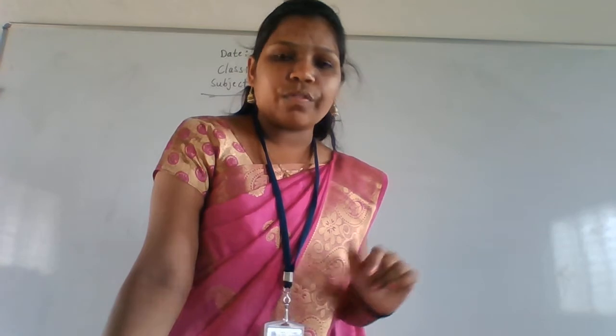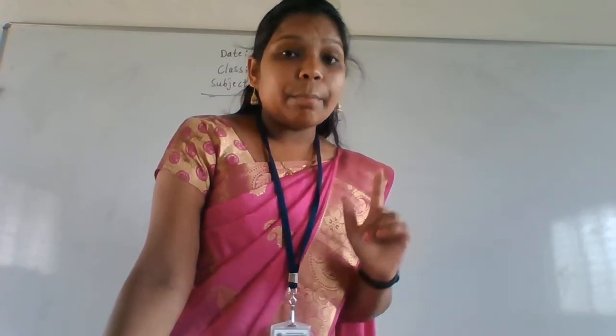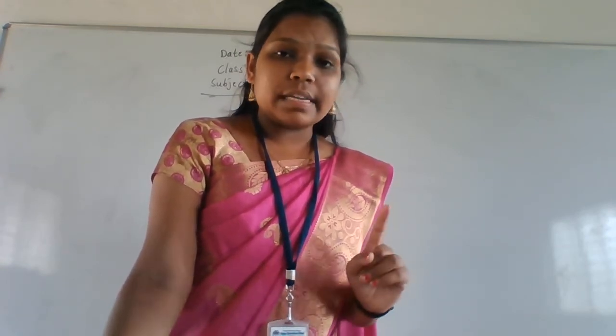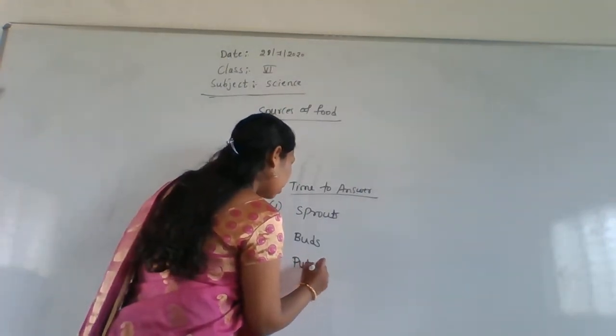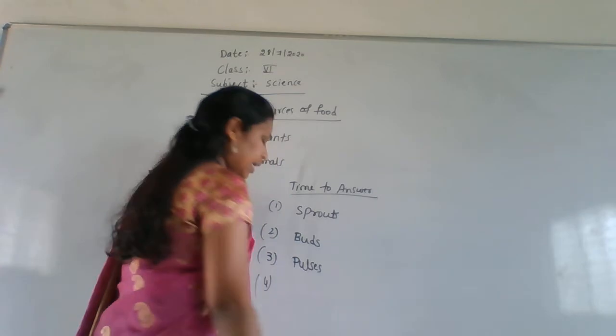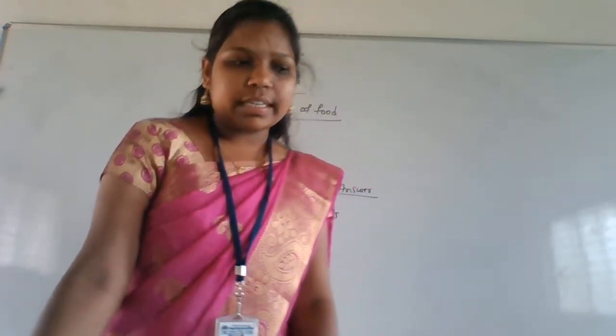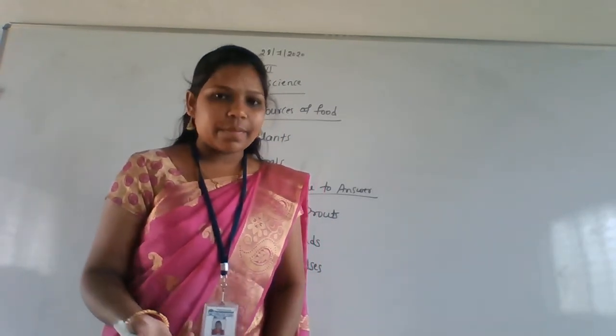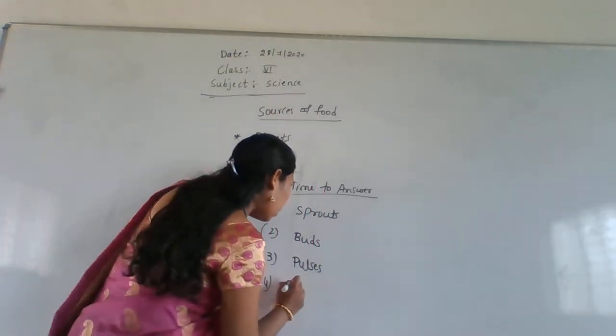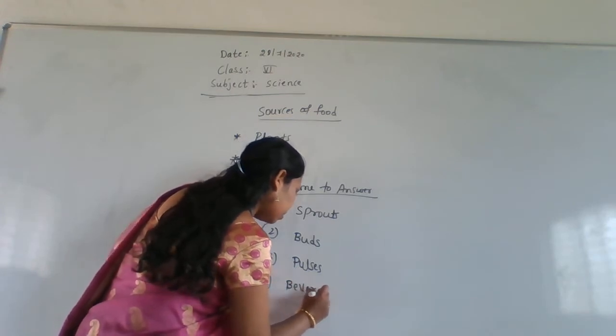Pulses are the rich source of protein. Next, fourth one: tea and coffee are called what? Beverages. Tea and coffee are called beverages.